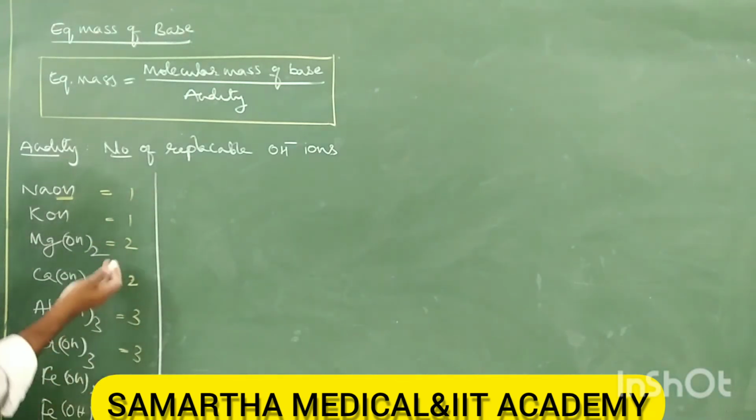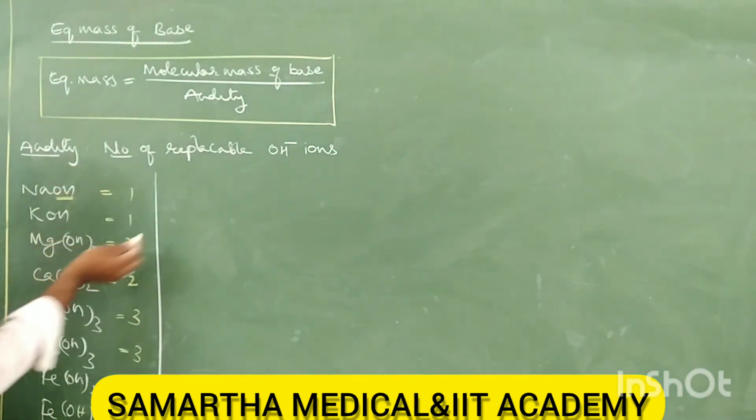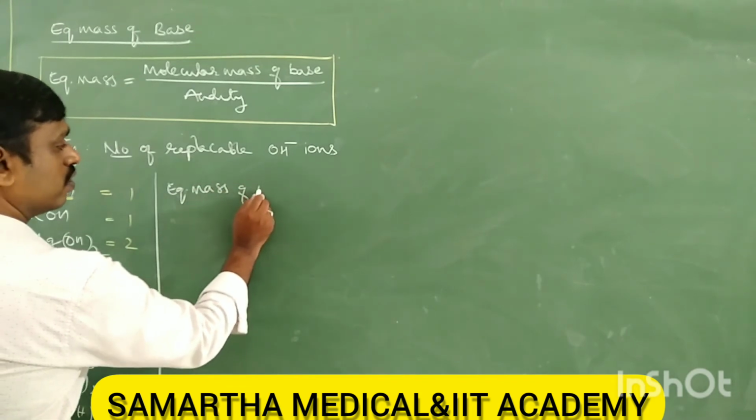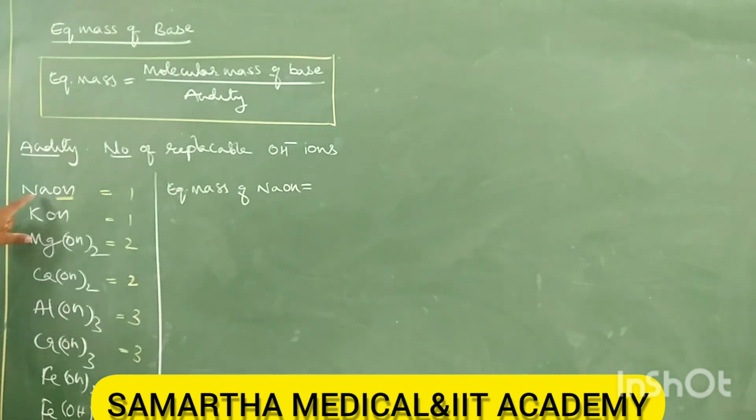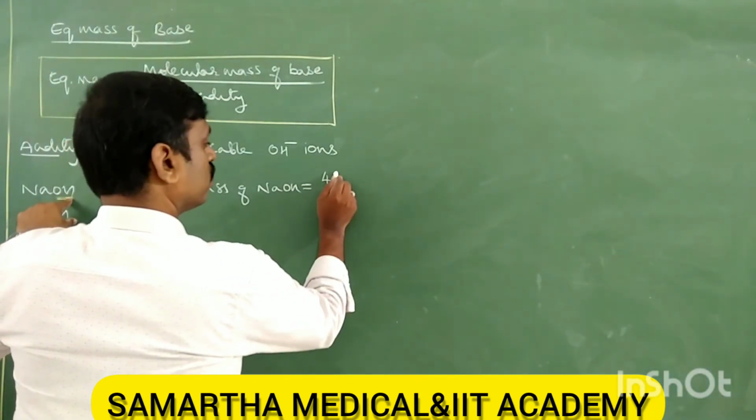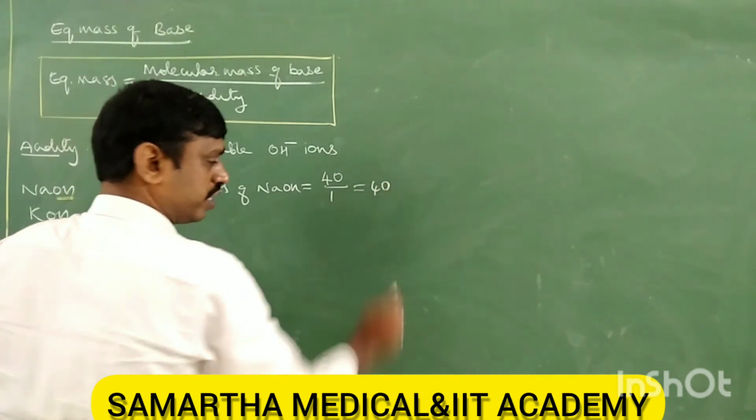Now if you know the acidity, it is easy to calculate the equivalent mass. So can you calculate the equivalent mass of all these? Let's see the equivalent mass of NaOH first. What is the molecular mass of NaOH? Na is 23, oxygen 16, hydrogen 1. 23 plus 16 plus 1 is 40. 40 divided by 1 is 40.